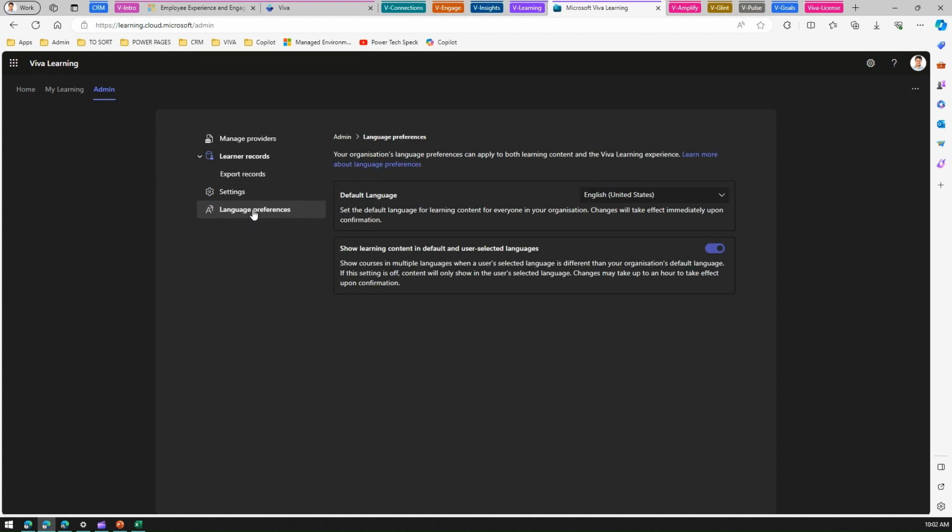Language preferences, you can set various languages. I've set it to English US. And also you can show learning content in default and use the selected languages if you turn this option on.